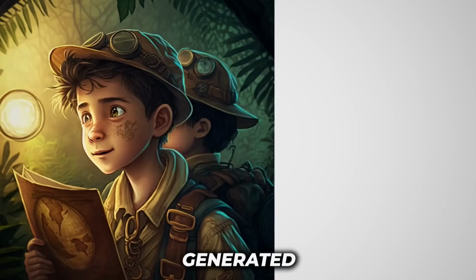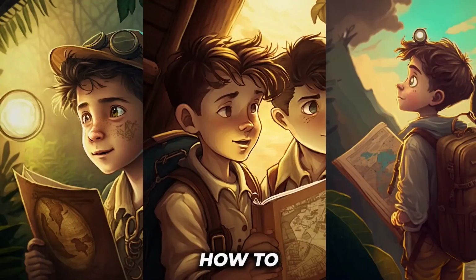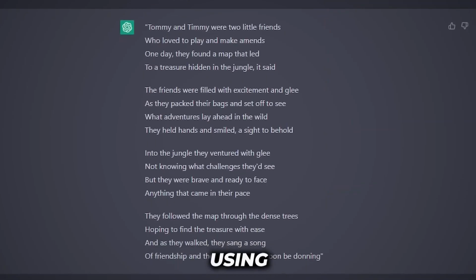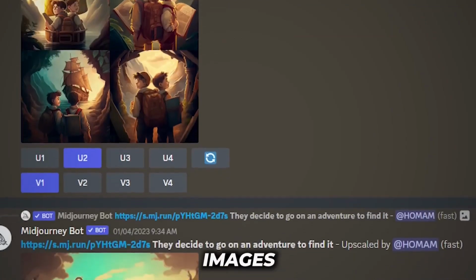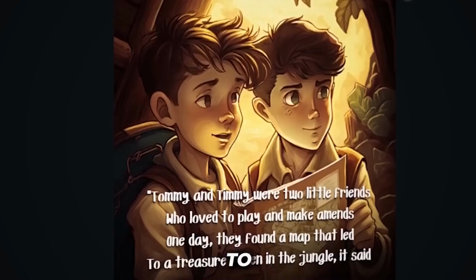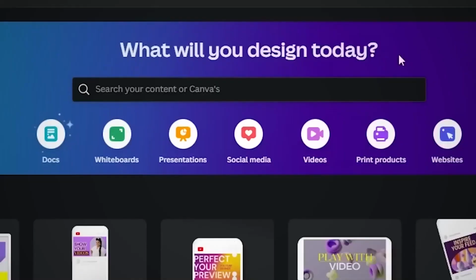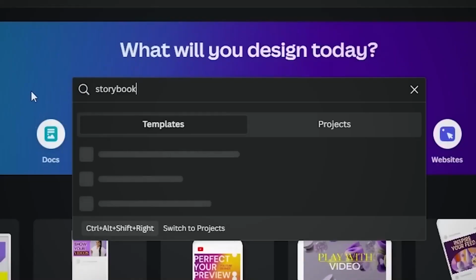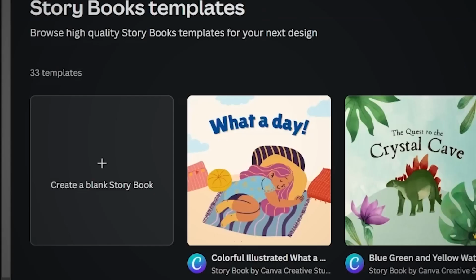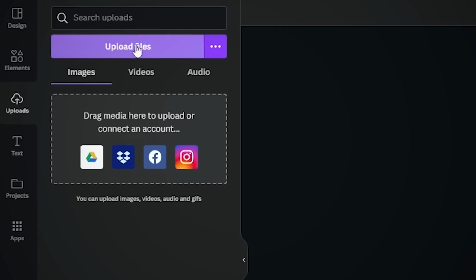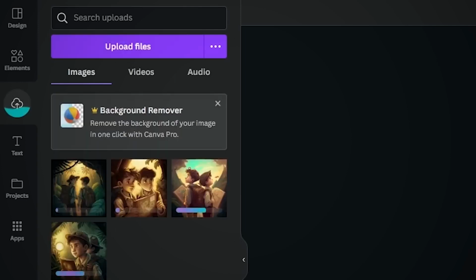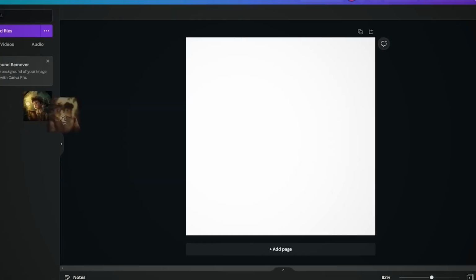Now that we have generated the images, let me show you how to combine the text generated using ChatGPT with the images generated using Midjourney to create a professional looking storybook. First, head to canva.com and search for storybook. Then click on create a blank storybook. After that, start by uploading the AI-generated images to Canva.